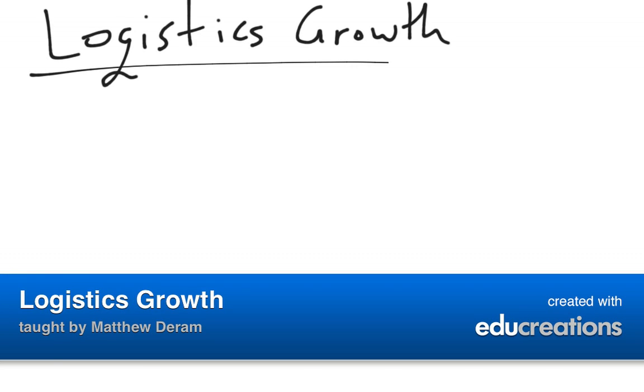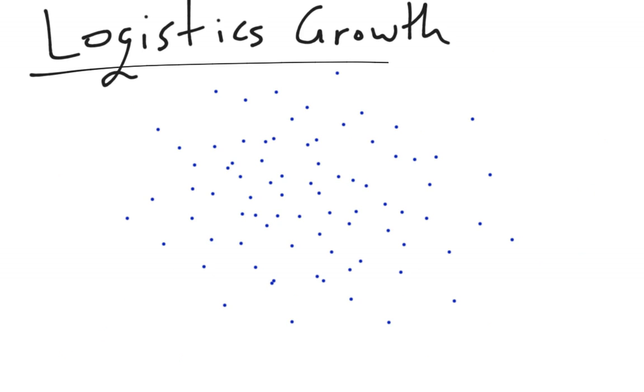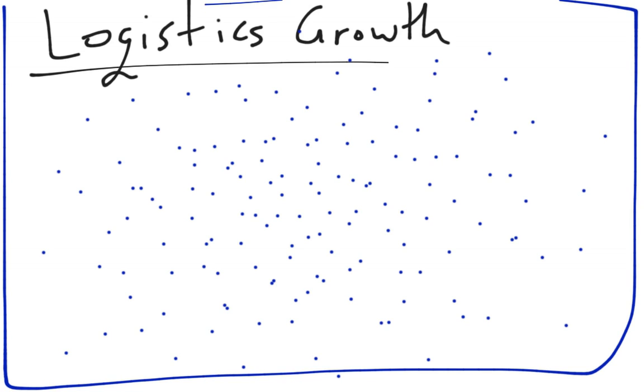A more advanced differential equation that we could look at is something called logistic growth. Exponential growth happens when you have growth without bound. So if you have a bacteria, later there's two bacteria, and then it doubles, and doubles again, again, again, and again. But as you notice, these bacteria do have a limit, and that is the fact that they can't grow outside the area of the screen.